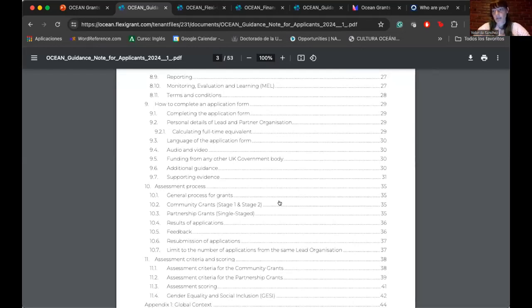So this is why it is so important to read this document, because that's going to give you a lot of ideas about how to structure your application.